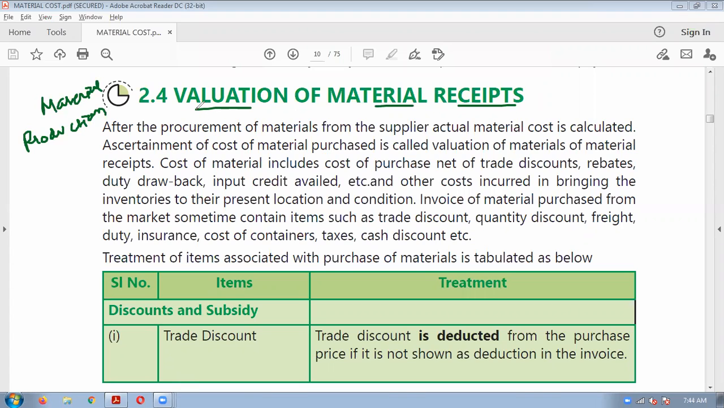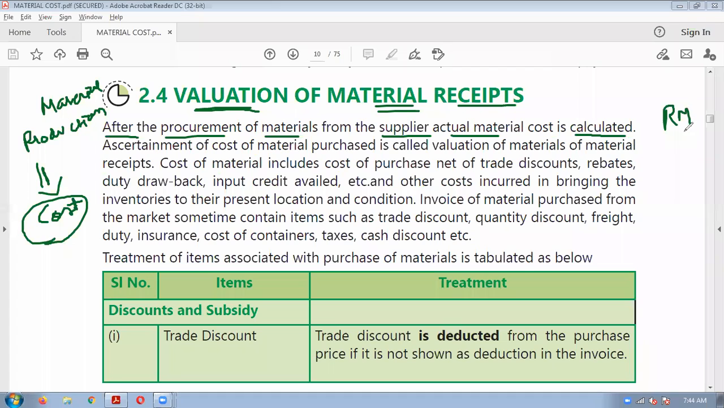So there should be proper valuation of materials because material cost is a significant portion of the cost of the goods. Especially direct material cost is very significant from the point of view of costing of your final product. So it is very important that after procurement of the material, that is after receipt of material from the supplier, actual material cost is calculated. When you purchase the raw material input for your output, you should properly calculate the actual material cost.